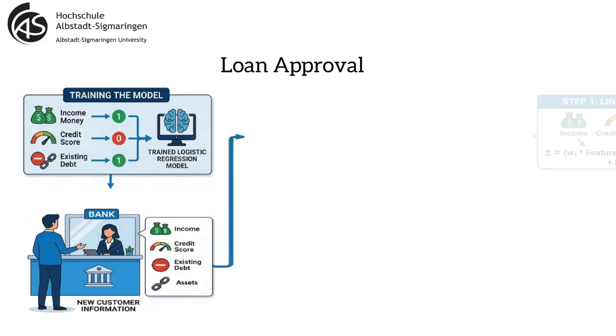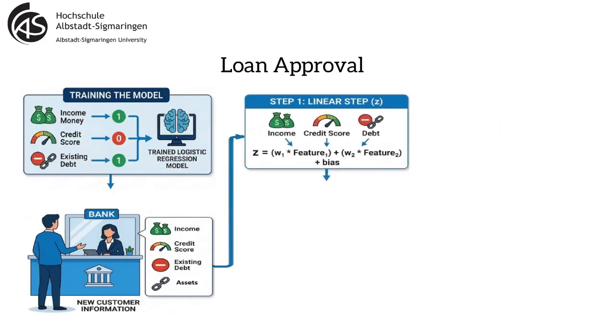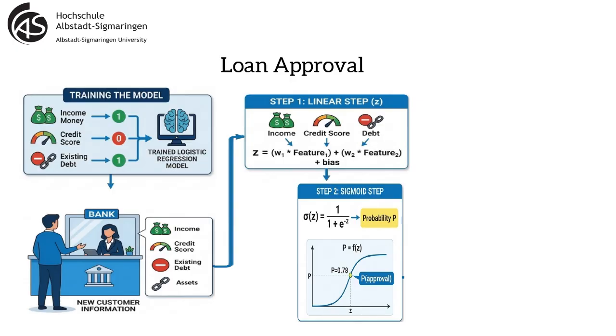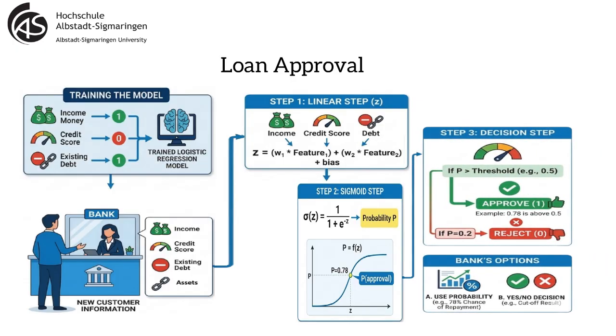First, the linear step. It multiplies each feature, such as income and credit score, by a learned weight and adds them up to get a raw score, which we'll call z. Second, the sigmoid step. It feeds z into the sigmoid function to get a probability, say 0.78. Third, the decision step. If 0.78 is above the threshold 0.5, the model predicts approve. If it were 0.2, it would predict reject. Notice that the bank can either use the probability directly, like a 78% chance of repayment, or use the yes or no decision based on a cutoff.